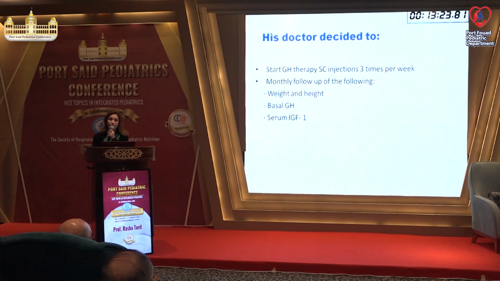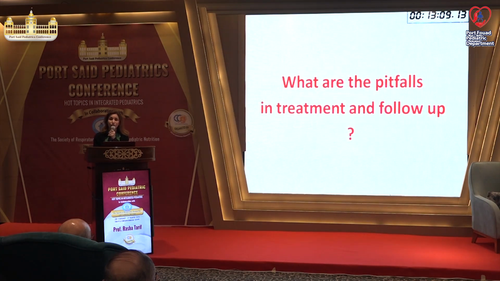He decided to start growth hormone subcutaneous injection 3 times per week and to do a monthly follow-up for this boy: weight, height, basal growth hormone, and IGF-1. The child's growth velocity did not improve. What are the pitfalls in the treatment? What do you think? What are the mistakes that the doctor did?